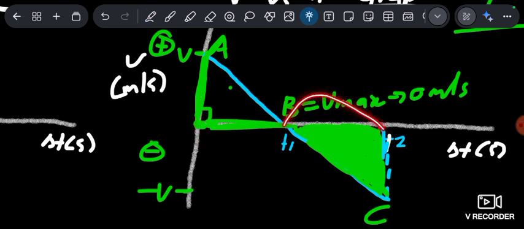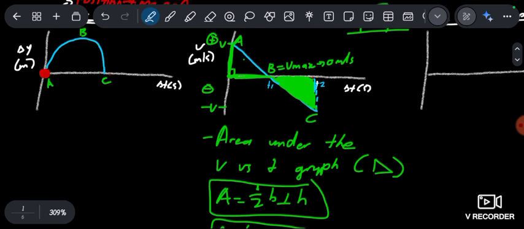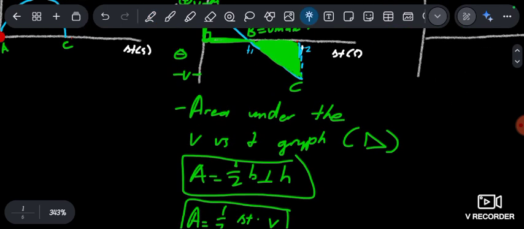From here to here is the same. The velocity from here to here is the same. If it's 15, this will be negative 15, as I said. It's just the same things in the opposite direction. So the areas of the triangles will be the same. So I always want you to do this. When they ask, we'll go to past papers and you'll see what I'm talking about.